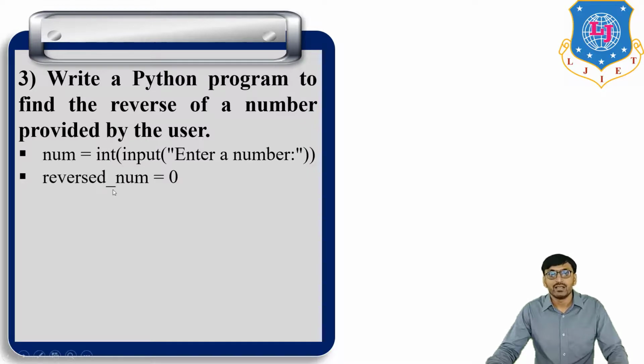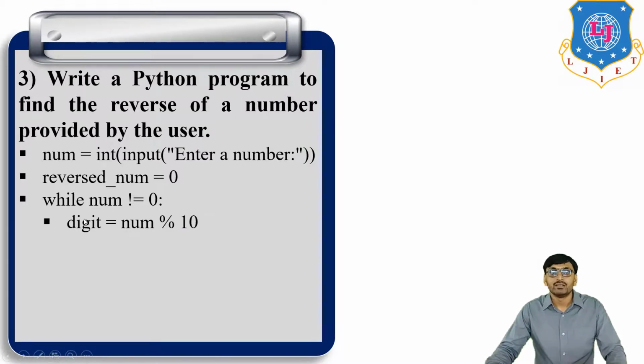And if we convert that string into integer form, we use the int function before the input function. Okay. Then the reverse number's initial value is 0. Then while num is not equal to 0, while this condition is satisfied, continue the loop. Then in the body of the loop, digit is equal to num modulo 10.